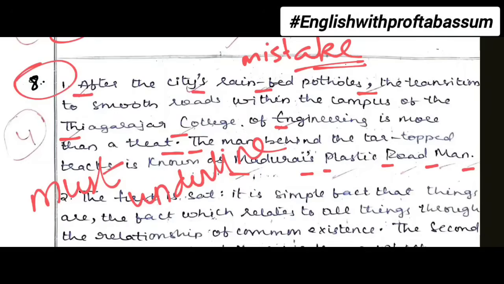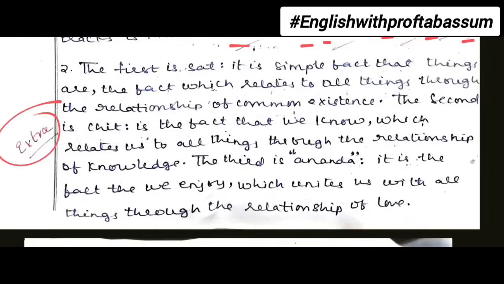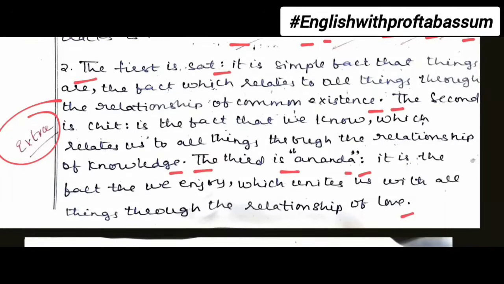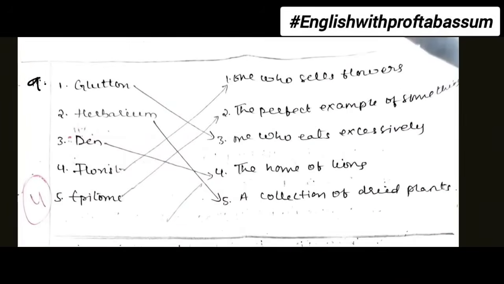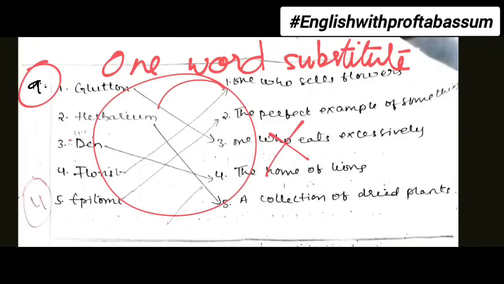Okay, so this way you need to write. Then you need to find 8 punctuations. Each one carries half mark, total 4 marks. So down here the student has done one extra also, but again the student forgot to underline. Now moving on to the next bit, that is bit number 9, one word substitute. In this you have to match the answers, but don't match this way how the student has matched. The student has done correct answers, but the way of matching is wrong. You must not match this way in the exam.